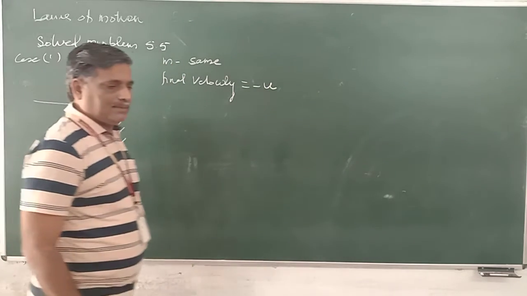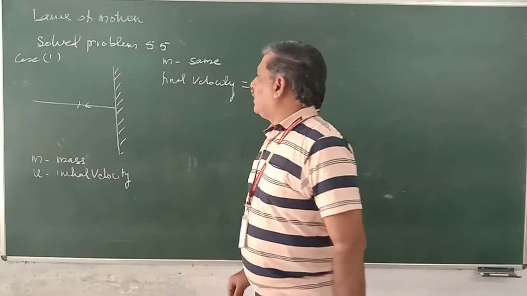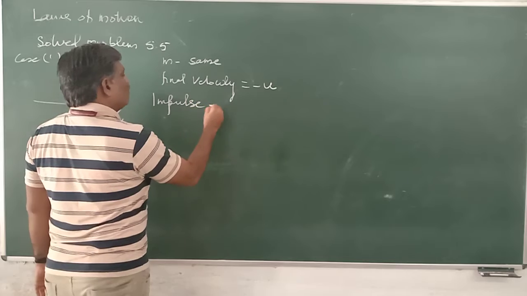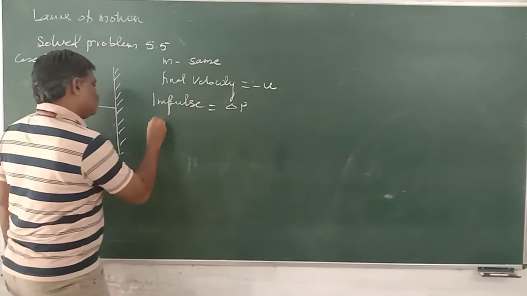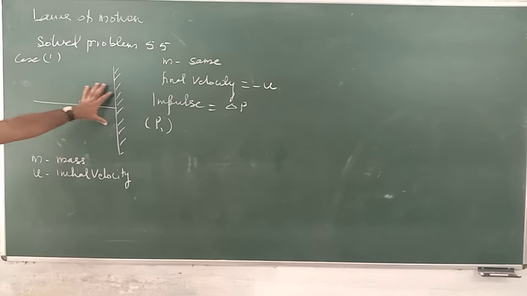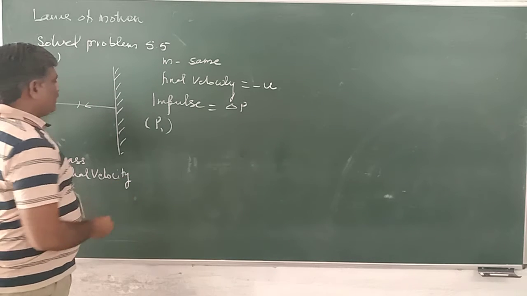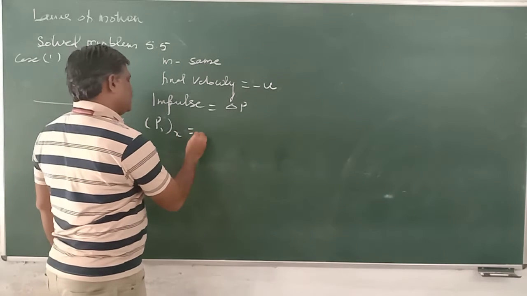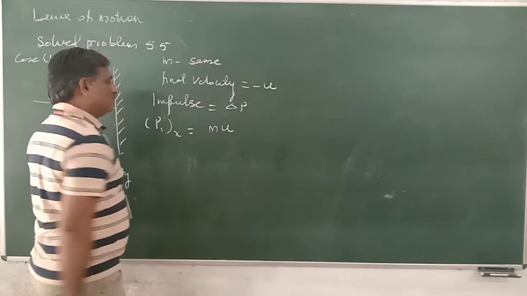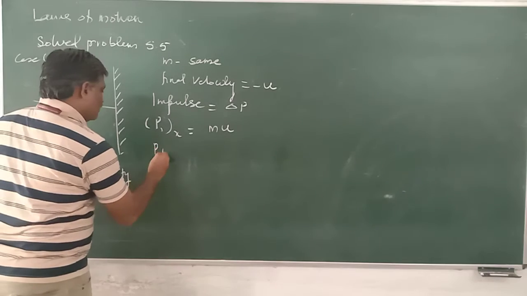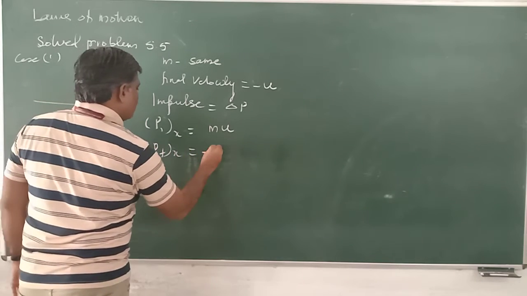Impulse is asked. What is the impulse in this one? Impulse is nothing but a change in momentum. So P initial. This is only on the x-axis. When we are considering two axes, as it is moving along the x-axis, P initial along x is equal to mu, and P final along the x-axis is equal to minus mu.